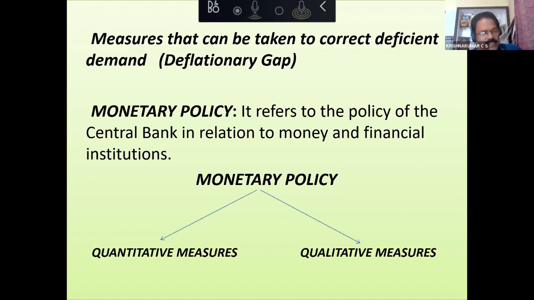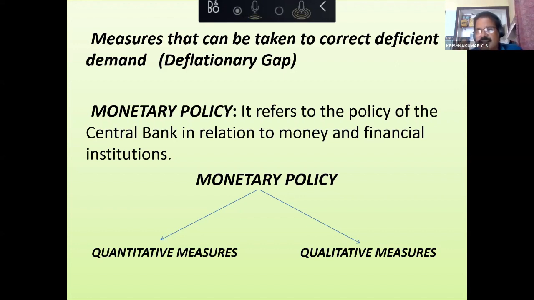So people's income will fall, consumption will fall, and aggregate demand will fall. Just opposite, during deflation, government has to spend more. When government spends more, income of the people will increase. Consumption will increase, aggregate demand will increase, and deflation will be controlled.